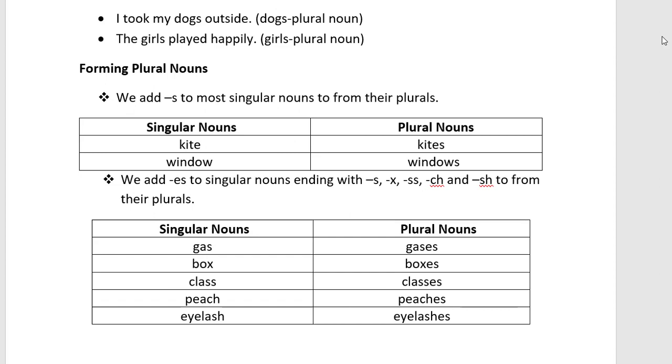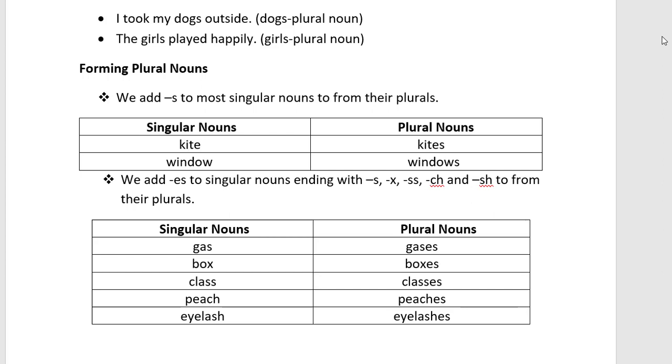Let's see the second rule. What is it? We add es to singular nouns ending with s, x, ss, ch, sh to form their plurals. So what we do here is put es.